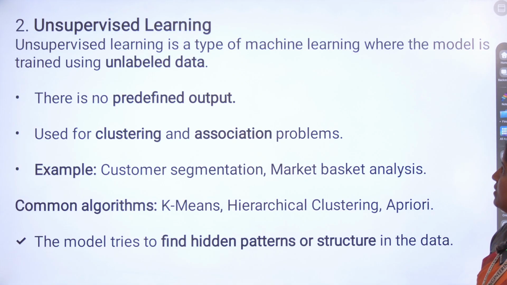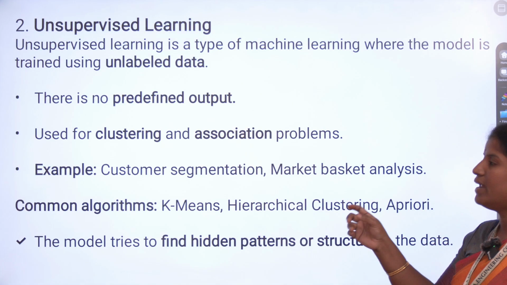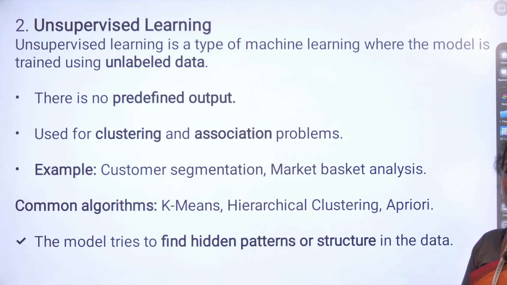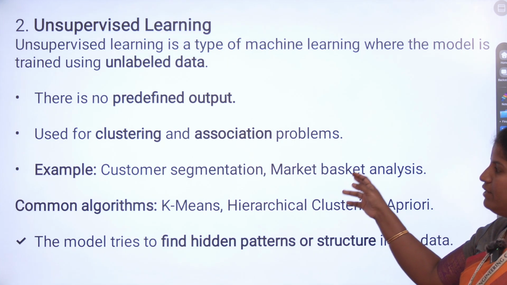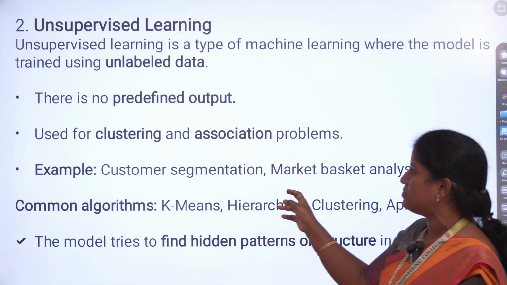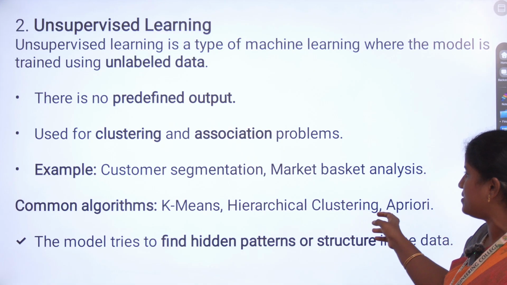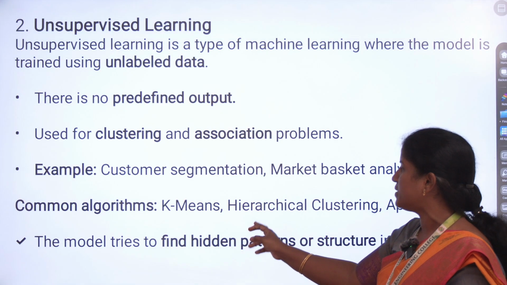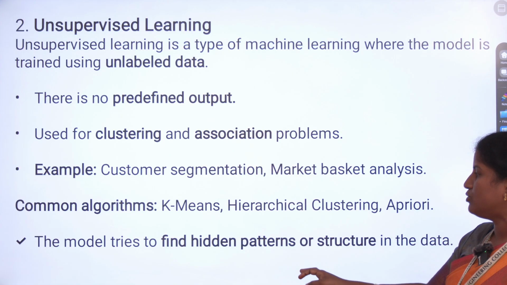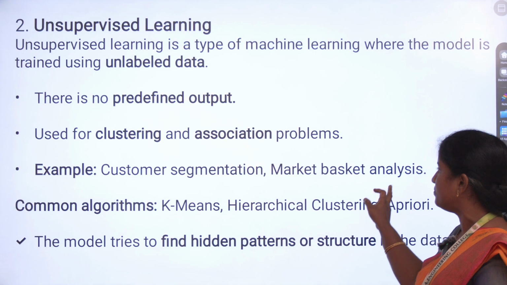Unsupervised learning is where the model is trained using unlabeled data. Unlabeled data means the outputs are not known, so there is no predefined output. It is used for clustering and association problems, for example customer segmentation and market basket analysis. Here we use algorithms like K-means, hierarchical clustering and Apriori. These models try to find hidden patterns or structure in the data.